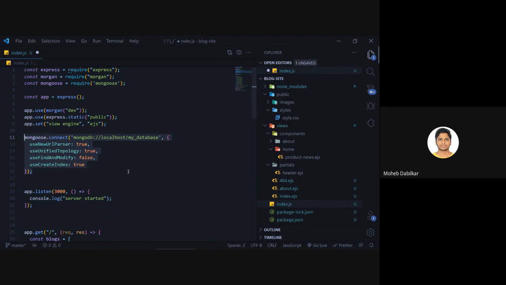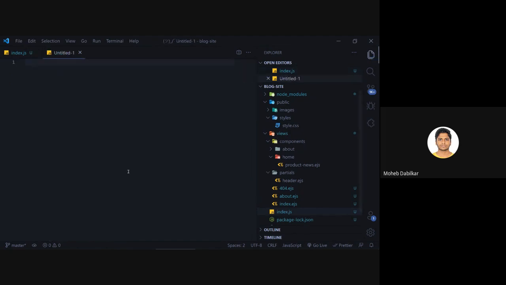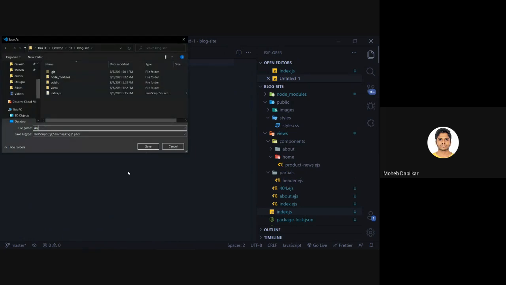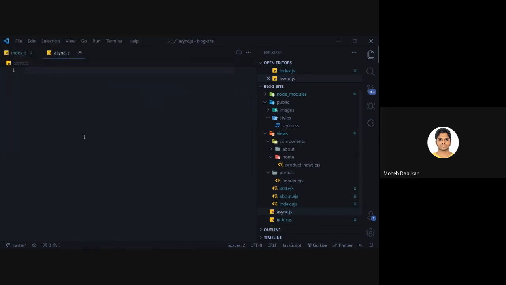To demonstrate this, I will create a new file and save it as async.js, and I will show you the asynchronous nature of JavaScript. So I will say console log hello first line. Now we can also console log something else.